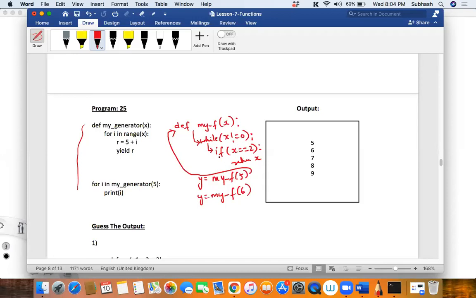Now, after this return x, suppose I had a statement x is equal to x plus 1, then what would have happened? Sorry, x is equal to x minus 1, not plus 1. Then what would have happened? Sir, then that statement would get executed. That is, x is equal to x minus 1 will get executed. Then x will become what? 4. Okay, then what happens?